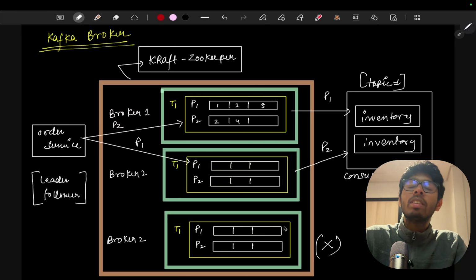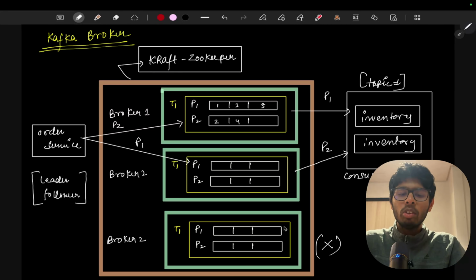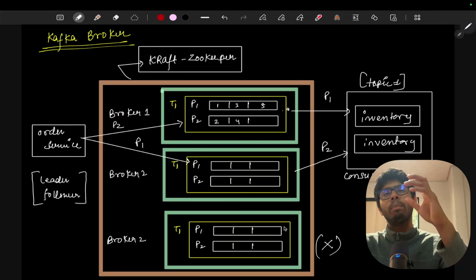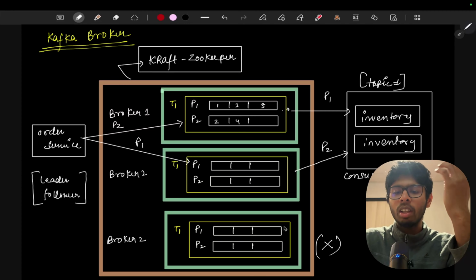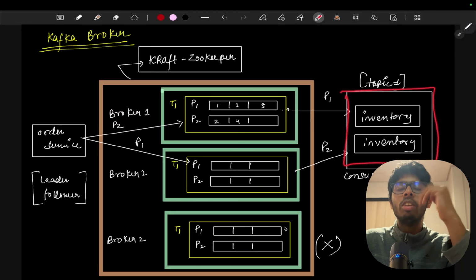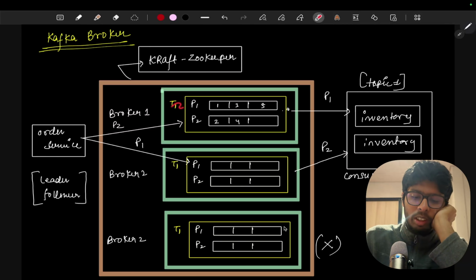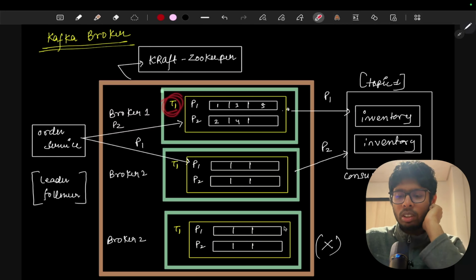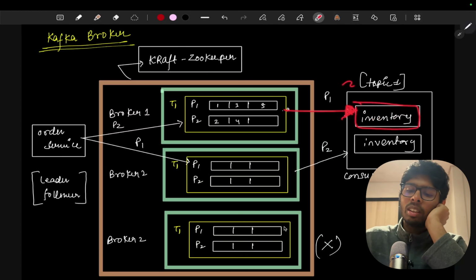After that we studied the consumers. Kafka registers consumers, meaning we have to send this particular topic's data to the services that have registered to consume this topic. Let's say the inventory service wants to receive this order topic. When we send the data, we start sending it to the inventory service. This inventory service is known as the consumer.